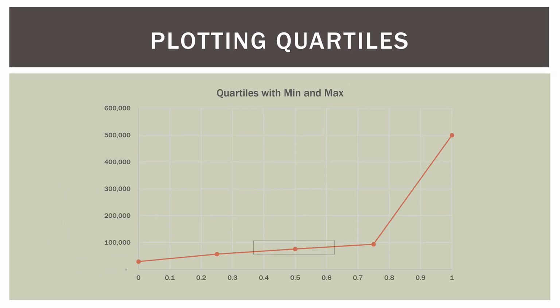So plotting quartiles. If we plot our quartiles on a graph here, I want you to look at just what's inside the box. What we can see is that our quartiles kind of follow a straight line. Ignore the minimum value over here at 0, ignore the maximum value over here on the right at 1. Just look at the 3 in the middle. So that's Q1, Q2, and Q3. We have a nice straight line that increases at the same rate gradually.